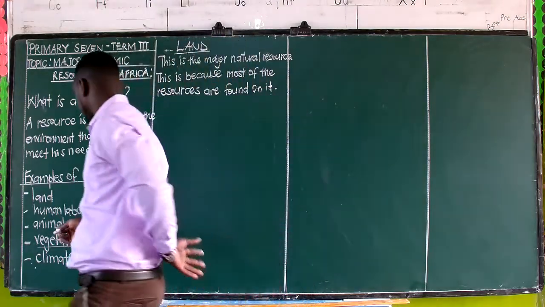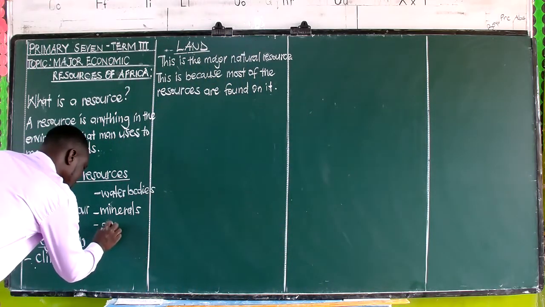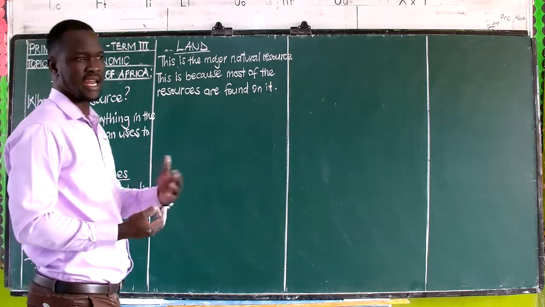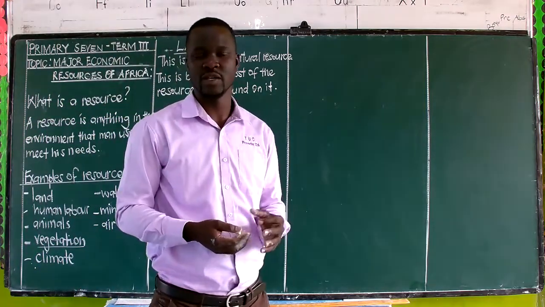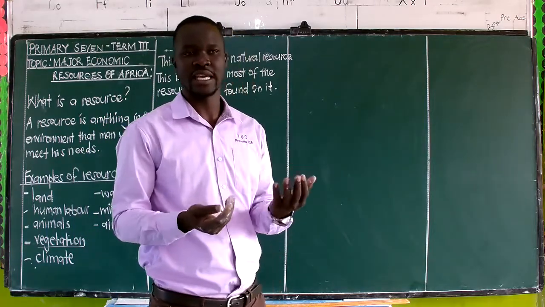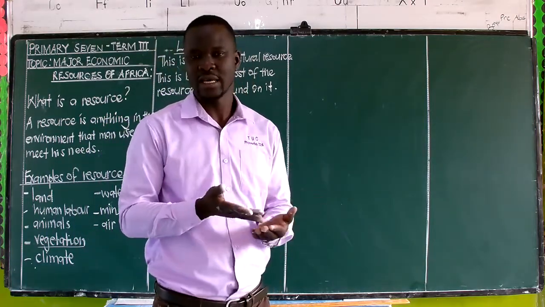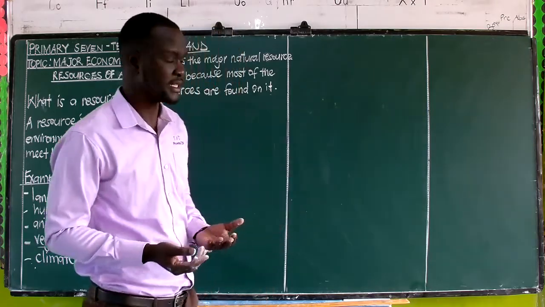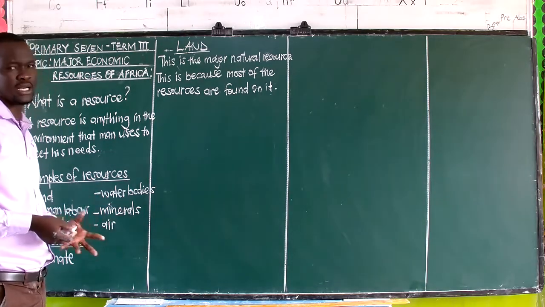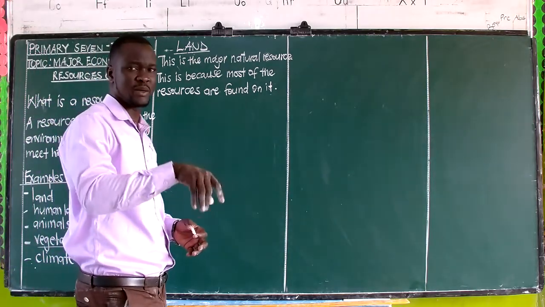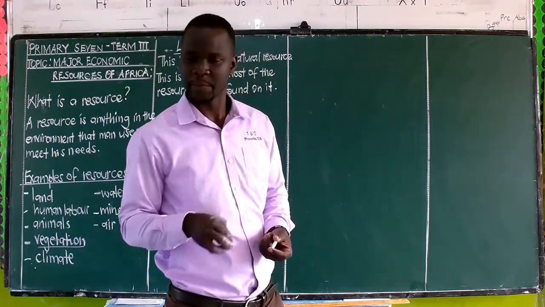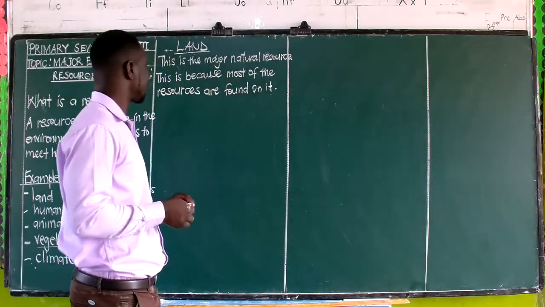We shall be having air. We have not put air here, but it is also a natural resource. We need it for very many uses. We need to breathe it in. Remember, that one is there. We use air when we are going to winnow, that is in winnowing. I hope you remember that. Air can also be on land, in the soil. I'm sure you must have done those experiments in P3, P4 down there to verify that soil has air. So that one makes us understand that.